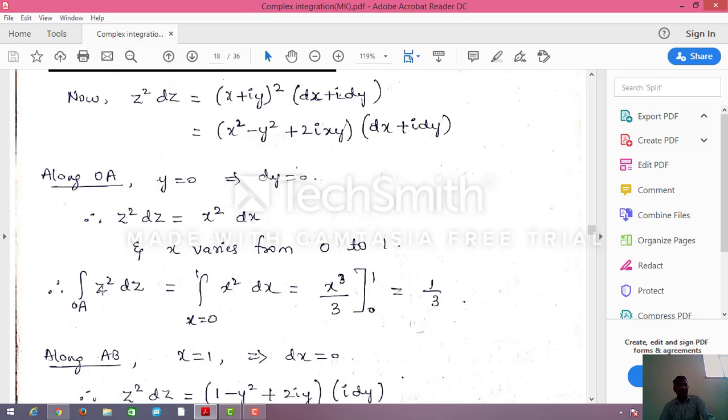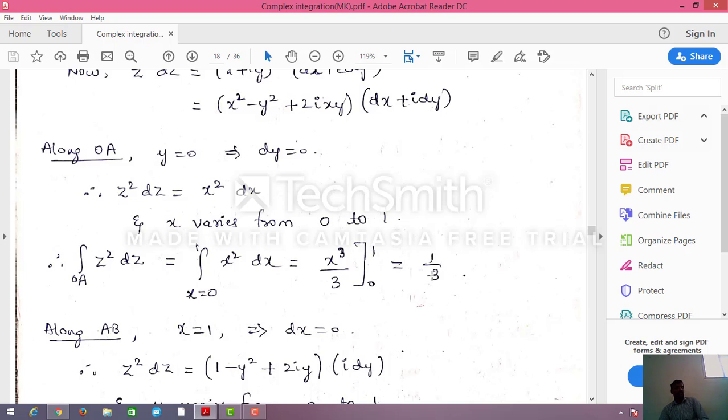Now the integration along OA of z square dz equals the integral for x from 0 to 1 of x square dx. The integration of x square is x cube by 3, with limits 0 to 1. If you simplify, you will get 1 by 3.